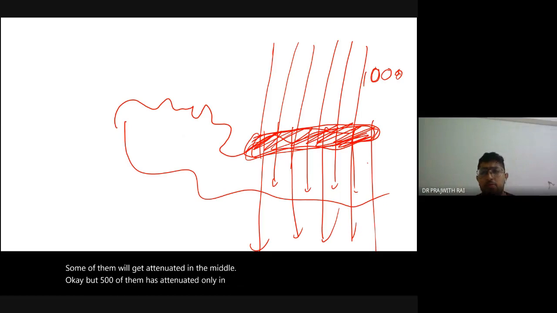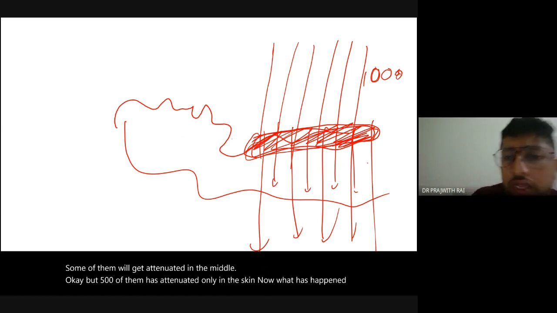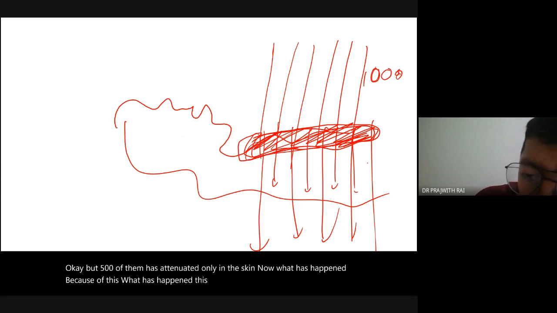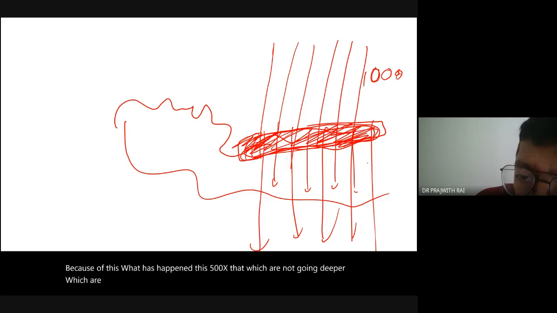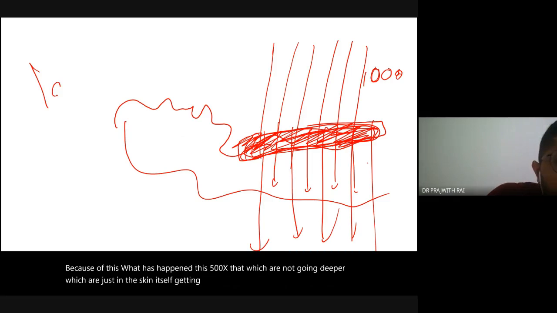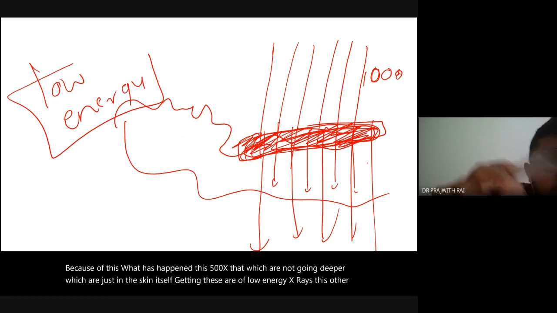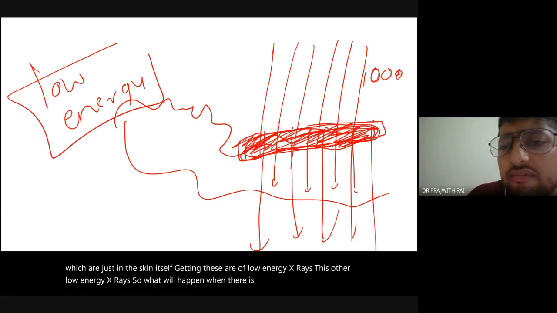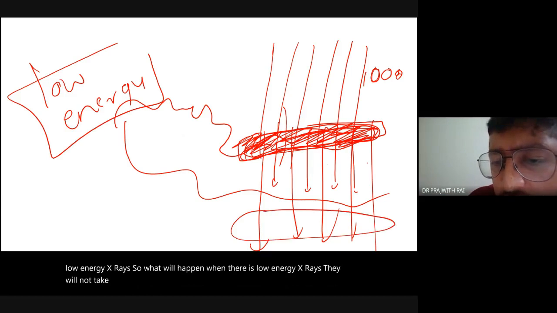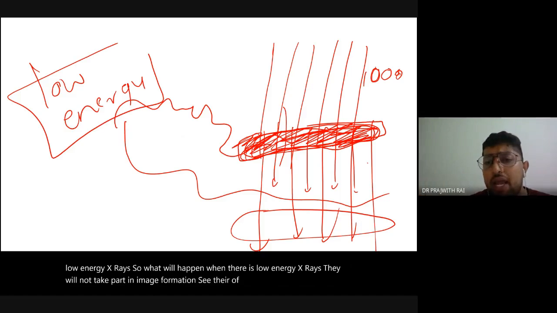Now what has happened because of this? These 500 X-rays which are not going deeper, which are just getting deposited in the skin itself, are low energy X-rays. So what will happen when there are low energy X-rays? They will not take part in image formation. They don't play any big role in image formation.